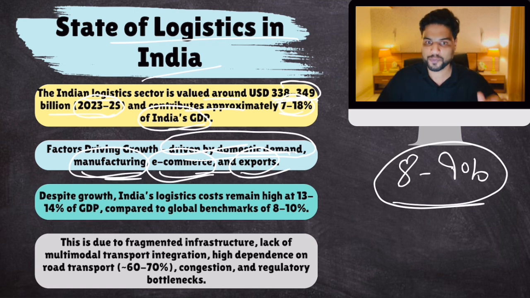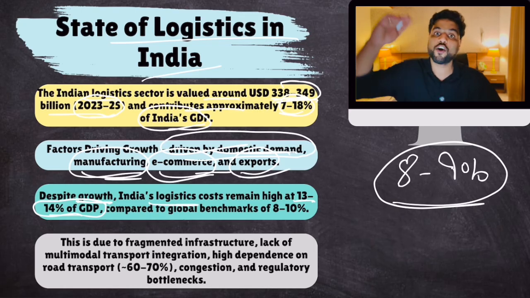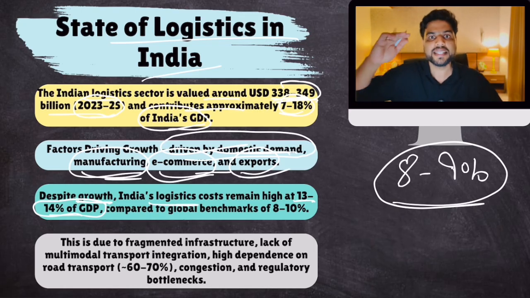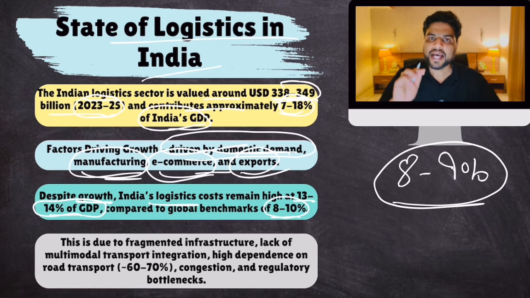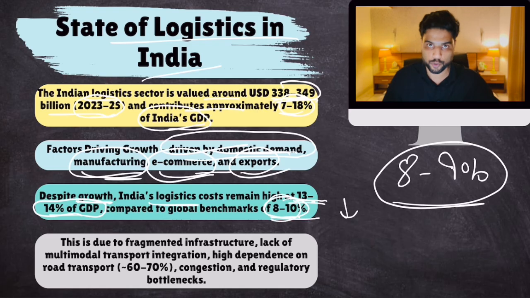What are those problems? The biggest problem is, despite growth, India's logistics costs remain high at 13 to 14% of GDP. 13 to 14% of our GDP is spent on logistics. Now, this is a very high cost because our logistics are not that efficient. That is why cost is very high. If you compare it with developed countries, it is 8 to 10%. And in Europe, it is around 6, 7, 8%. That is why Indian goods are expensive abroad, because our logistics and transportation cost is high. We need to bring it down to 8 to 10%, at least 8%. And that's what the government is trying to do.